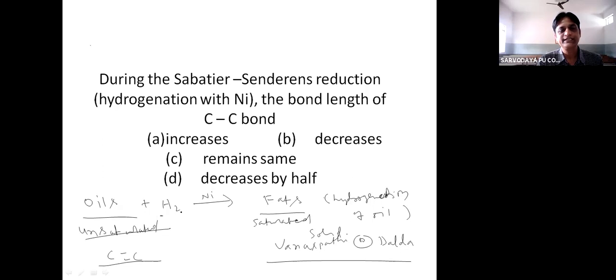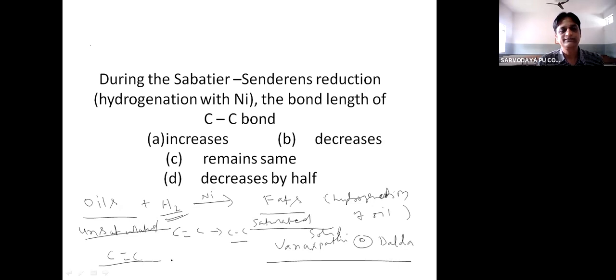So here an addition reaction takes place. Wherever a double bond is present, hydrogen gets added to those carbon atoms, and as a result it gets converted into a saturated product. So the carbon-carbon double bond gets converted into a carbon-carbon single bond.